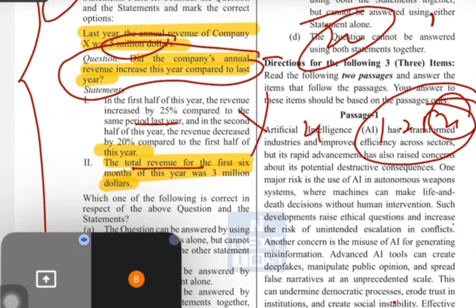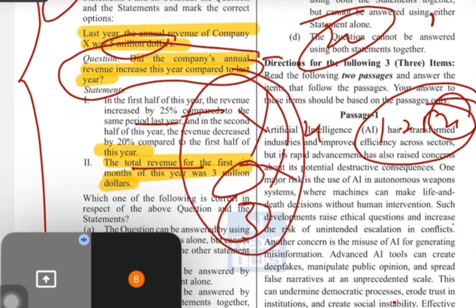Now the second thing, the total revenue of the first 6 months of this year is $3 million. Here they have given the first 6 months in absolute value, and in the other statement in percentage. So again, I cannot find it from one alone. Now if I combine both, guys, this is common sense, I can get it, because in one statement there is percentage data, and in the other statement there is absolute data. So we can find out the answer. This is common sense, guys. There is no need to arrange a bigger program.